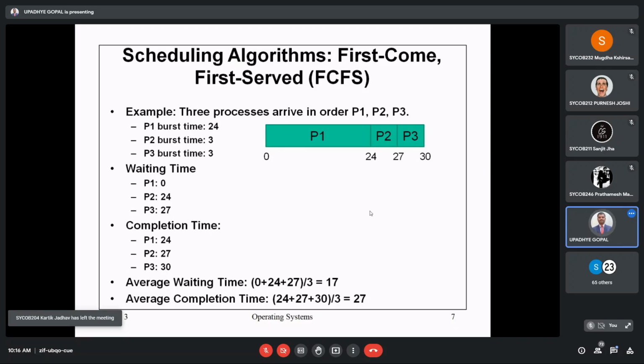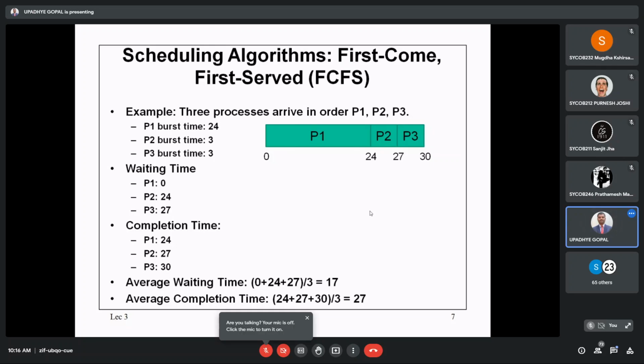So it is 100% dependent upon the user. For this we cannot give any specific example. That's why I have not shown any example for the third type, that is priority scheduling, where the choice is with the user and some decided criteria. With that criteria, the execution of the processes will be taken into account.